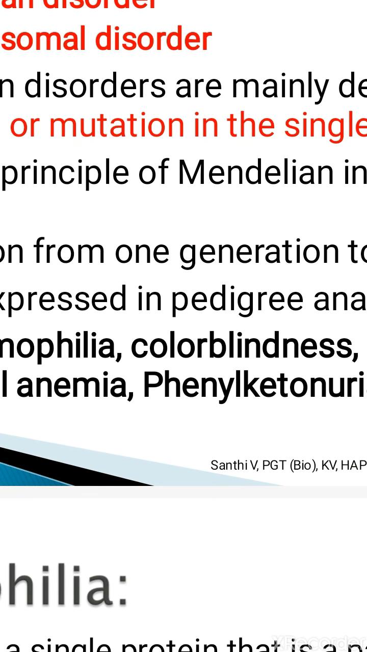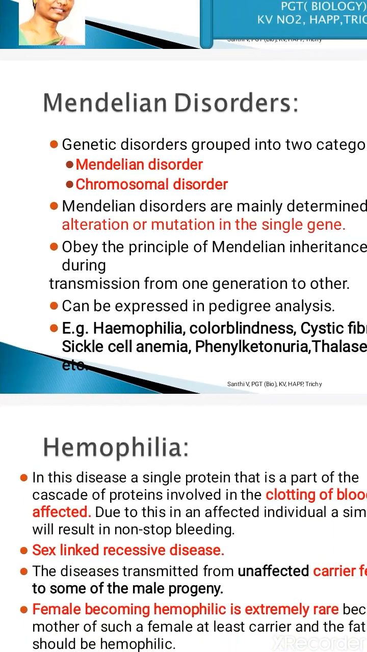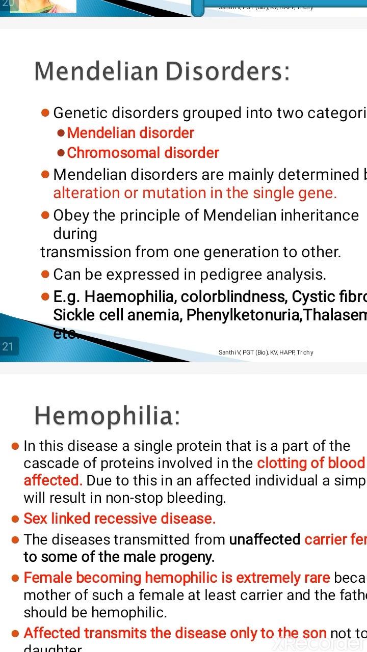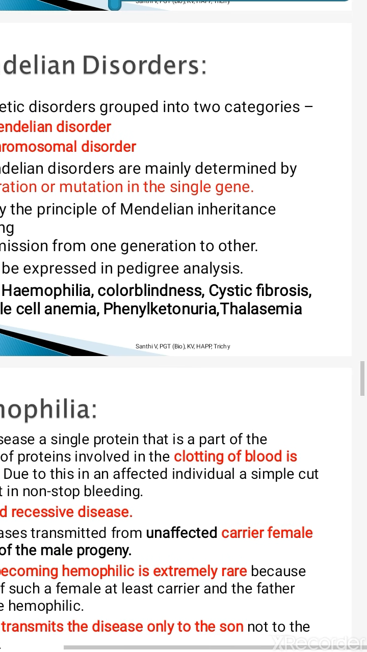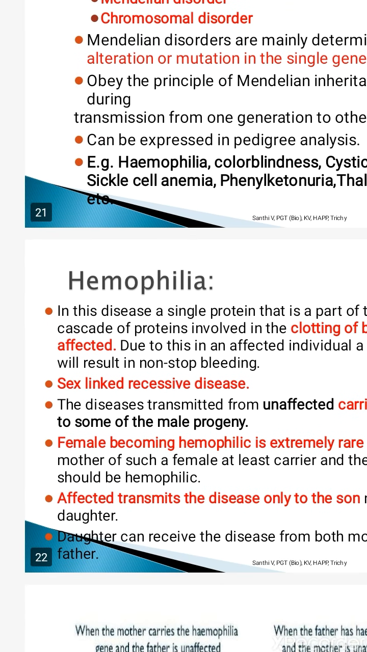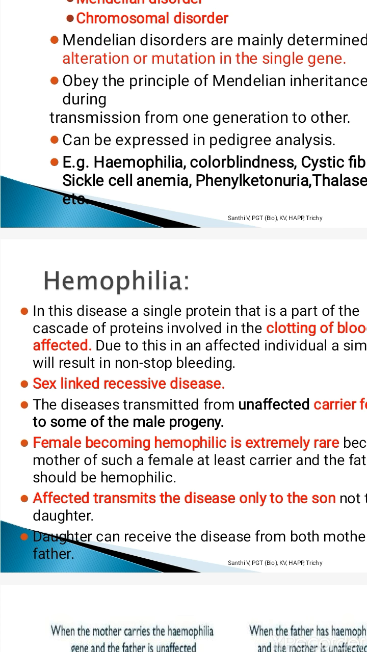Pedigree analysis we already studied. Hope you must be remembering that. So in pedigree analysis, it can be easily expressed. Examples for this are hemophilia, color blindness, cystic fibrosis, sickle cell anemia, phenylketonuria, and thalassemia. These come under this category. Today we are going to focus upon hemophilia.